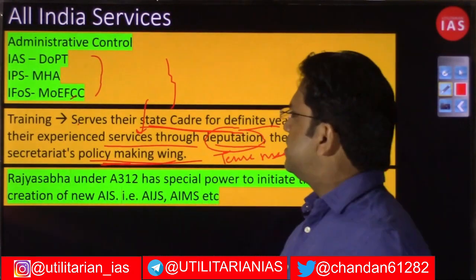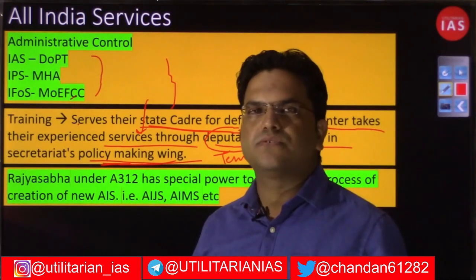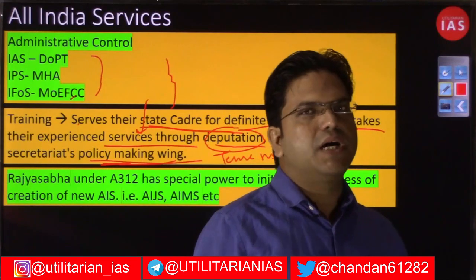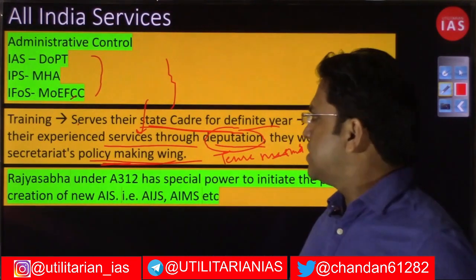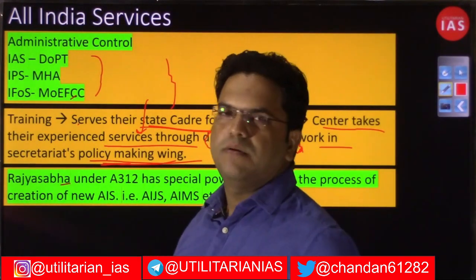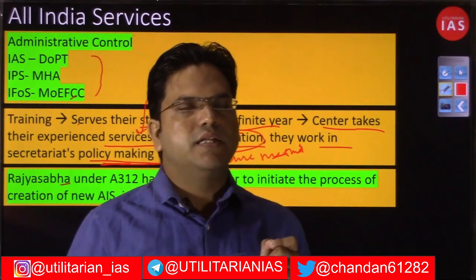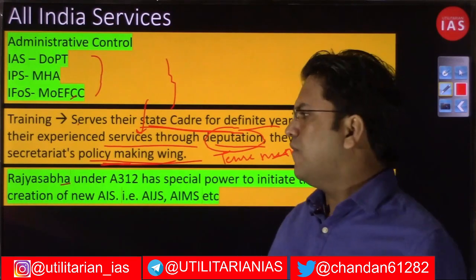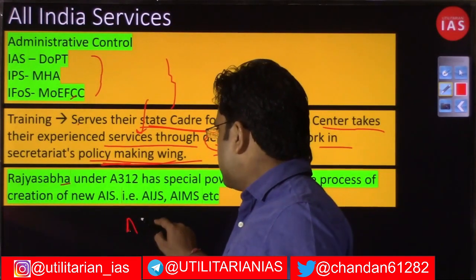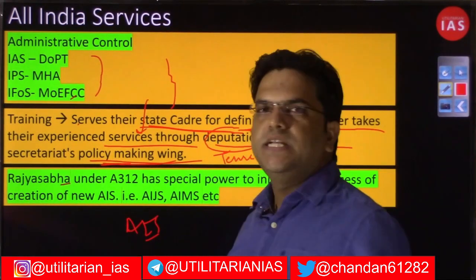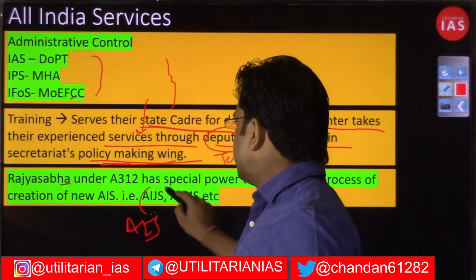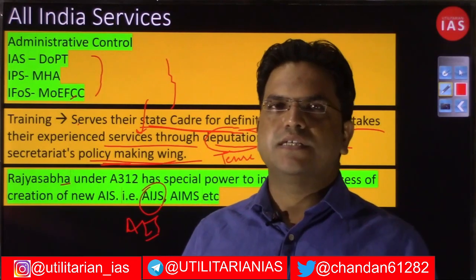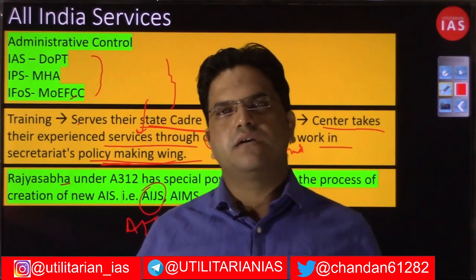Then you have this additional information about All India Services. Right now you have these three All India Services, but Parliament does have the right, and when I say Parliament, the Rajya Sabha particularly has the right, to pass a resolution and direct Parliament to create another All India Service. Suppose tomorrow a need is felt that an All India Judicial Service is to be created. Although in regard to the All India Judicial Service, there is already a provision in Article 312.